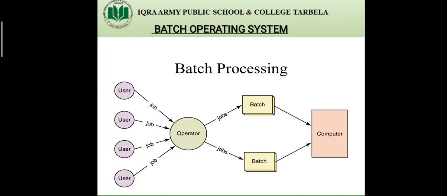What do you mean by batch processing system? The batch processing operating system executes a set of same types of jobs automatically. A set of similar jobs is known as a batch. Dear students, the function of batch processing system is to execute a set of same types of jobs automatically, and that set of same jobs is called a batch. It performs the same type of task on all the jobs in the batch, and all jobs in a batch are executed one after the other.